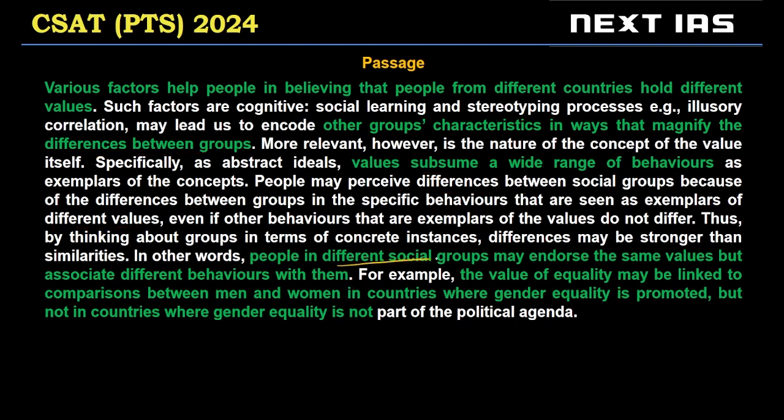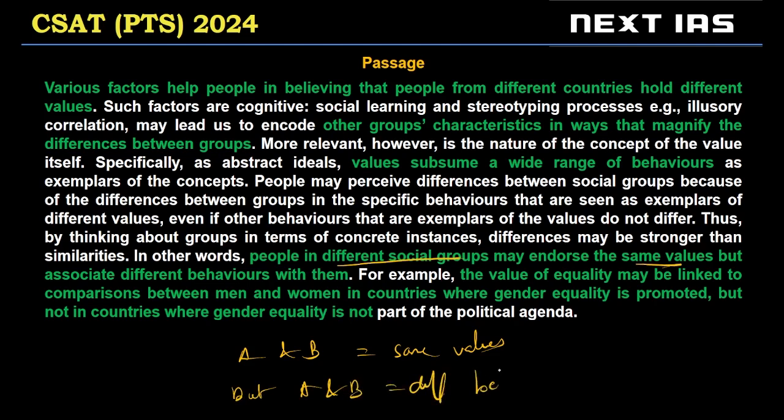Correct? So different social groups may have same values. So social group A and B have same values, but A and B will have different behavior, but associate different behaviors with them.